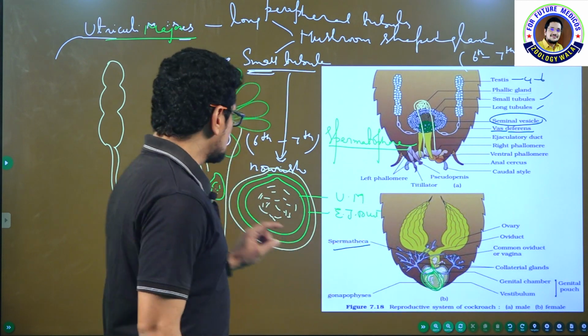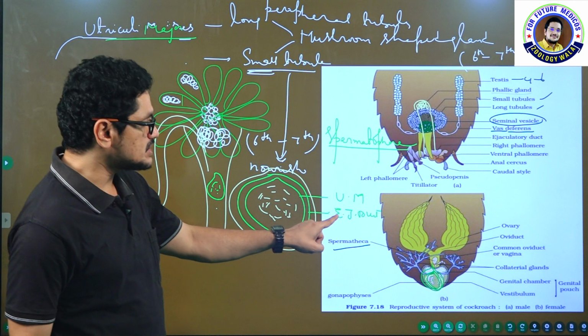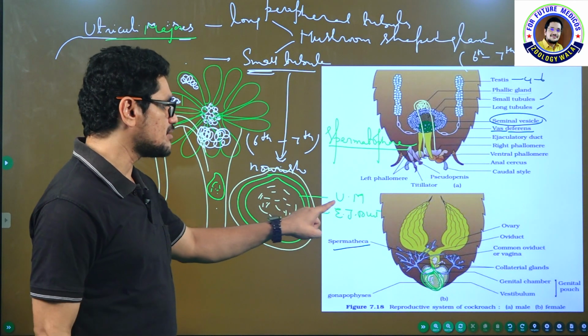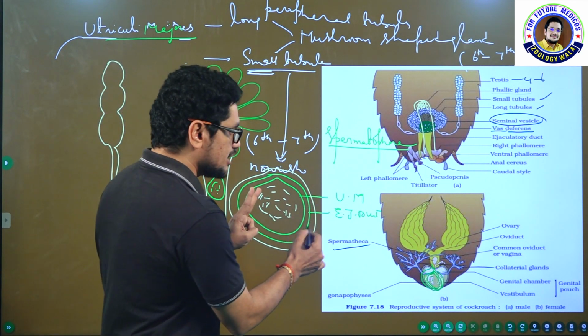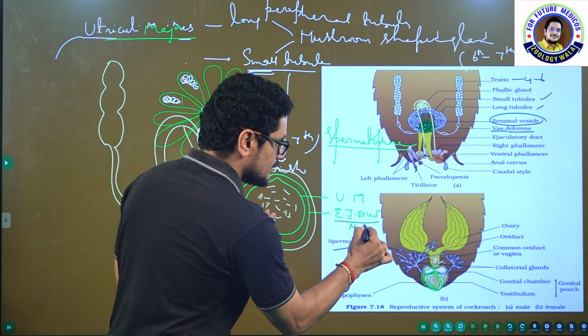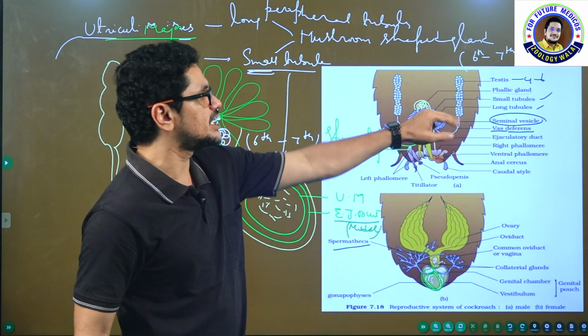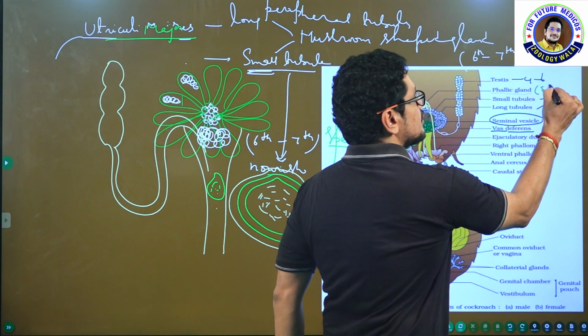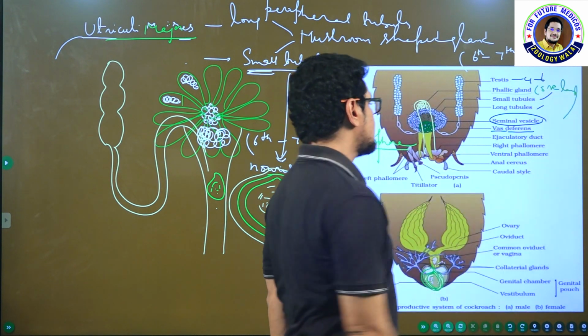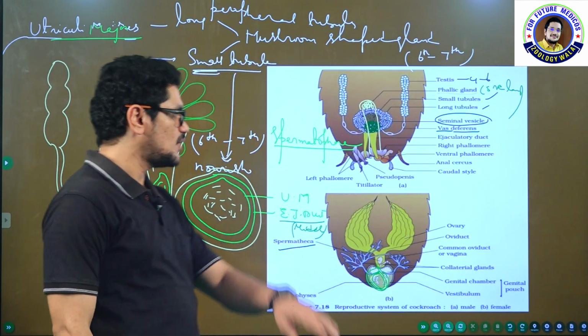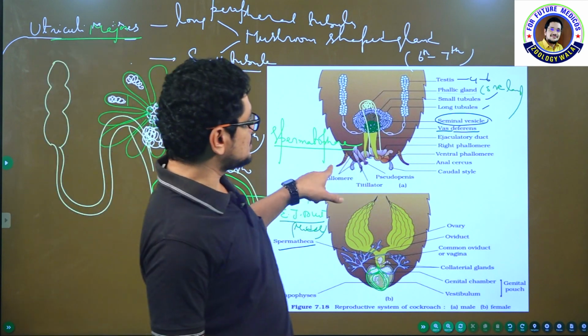Am I clear? Now, the spermatophore layers: the first, innermost layer is formed by utriculi majores, the second, middle layer is formed by the ejaculatory duct, and the third, outermost layer, is formed by the phallic gland around the spermatophore. That's it. Okay. And now see this.